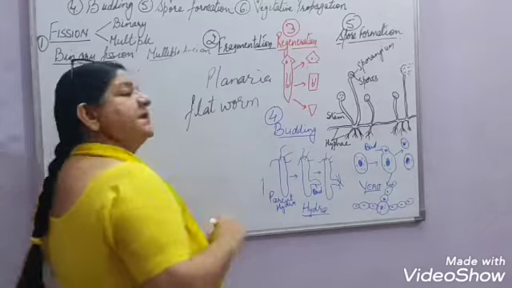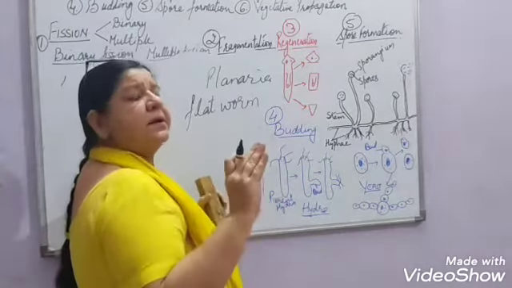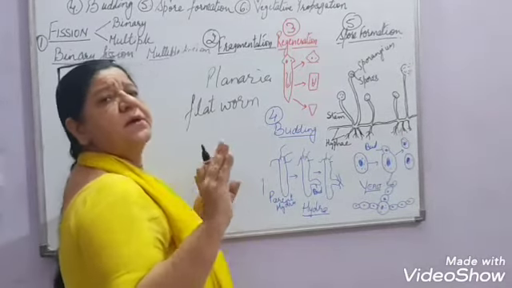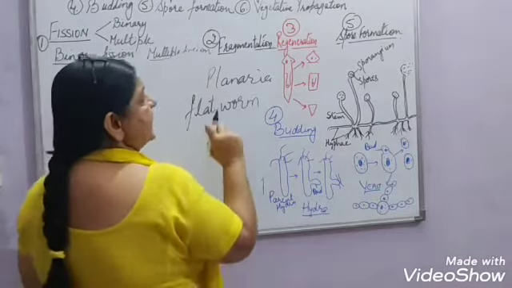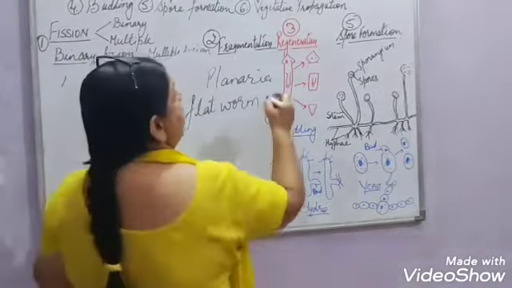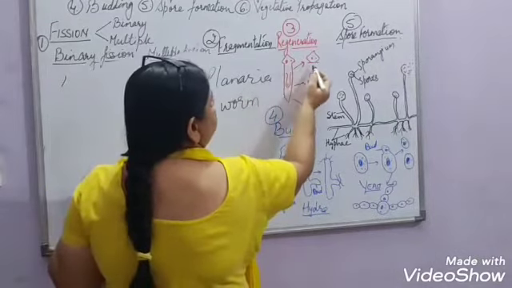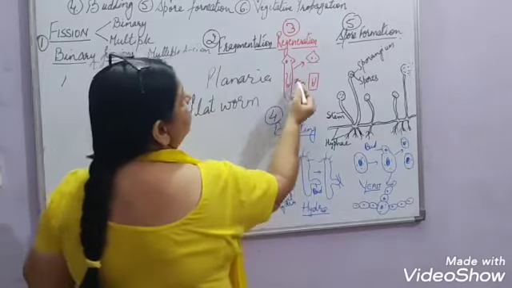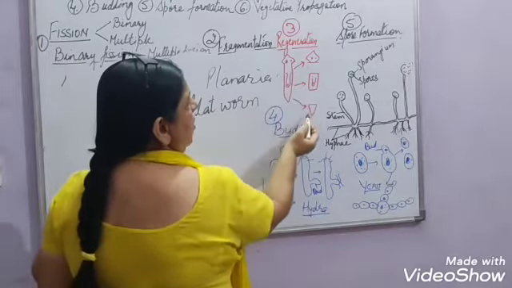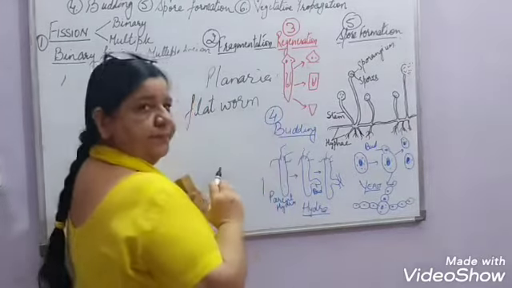This is also a multicellular organism, but it does not have a complex body design. Here, if any body part is cut, like I have shown here, suppose the head is cut, or the middle part is cut, or the tail part is cut.